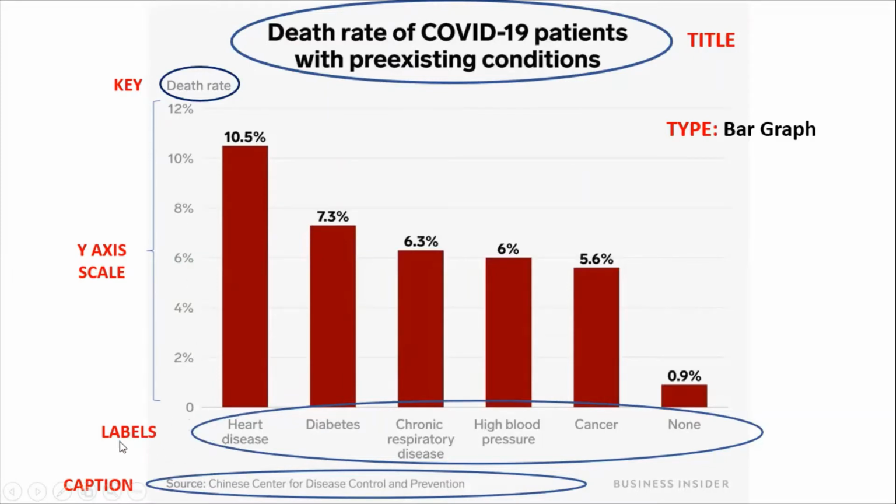And at the bottom, we can see the labels of the x-axis. In this case, we can see different diseases: heart disease, diabetes, chronic respiratory disease, high blood pressure, cancer, and one bar is assigned to no. At the bottom of the graphic, we can see the source. The source is a caption or additional information that mentions the center where this information was elaborated. In this case, the Chinese Center for Disease Control and Prevention.